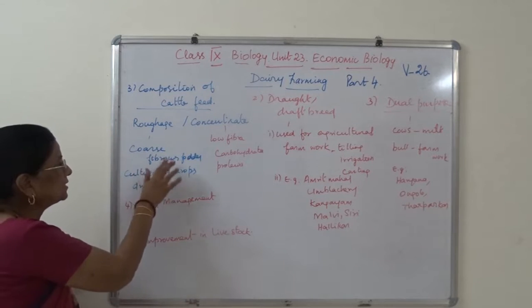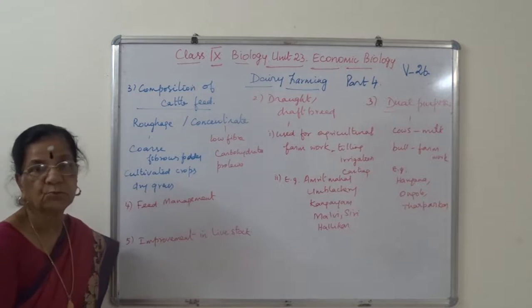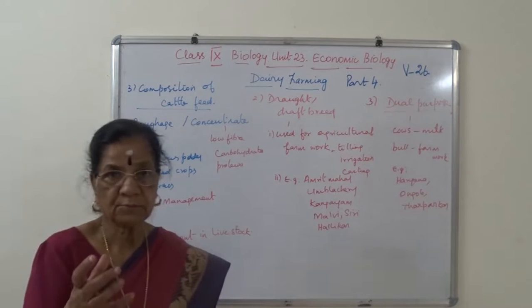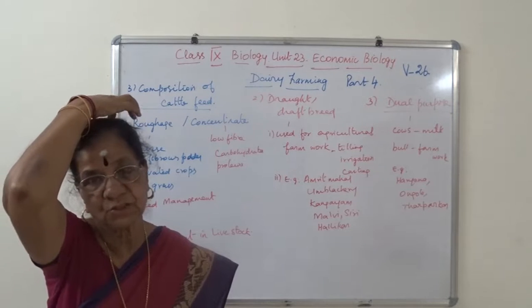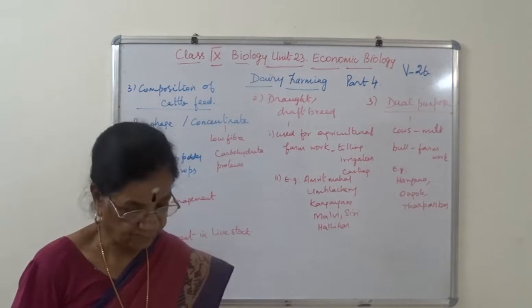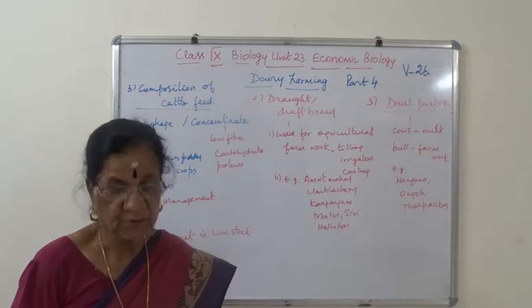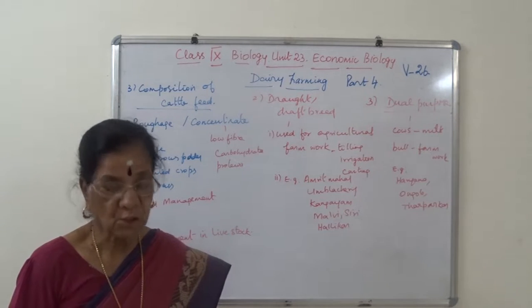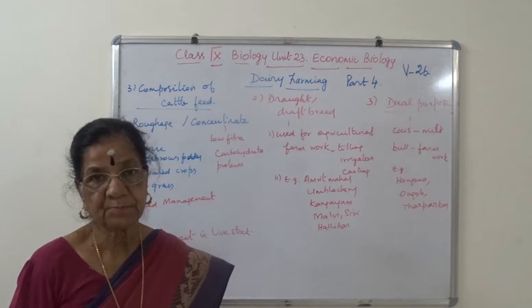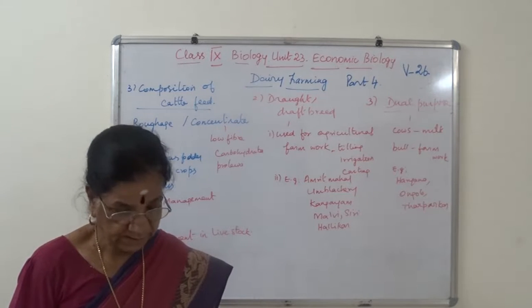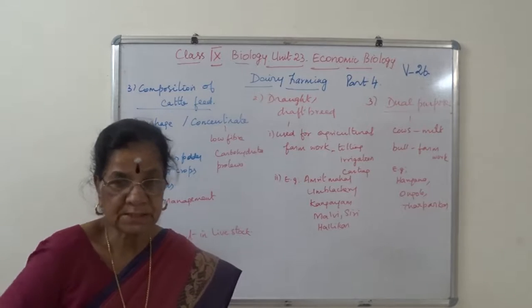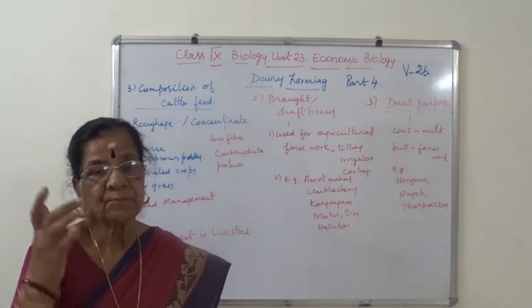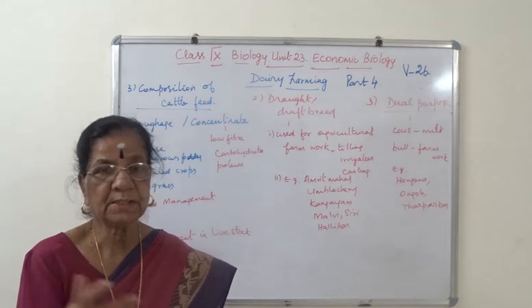Roughage is a coarse fibrous fodder. Fodder is the food of the cattle. It consists of succulent feed such as cultivated grass, fodder and root crops, that is, after harvesting, all the stalks that are cut and left out.